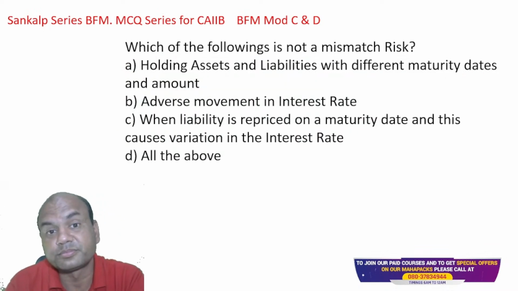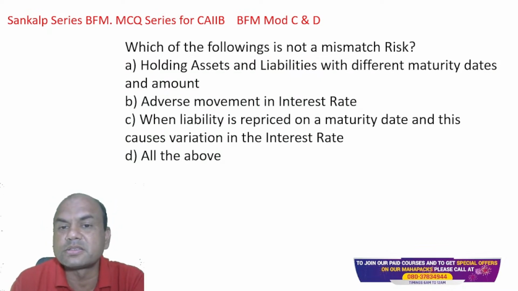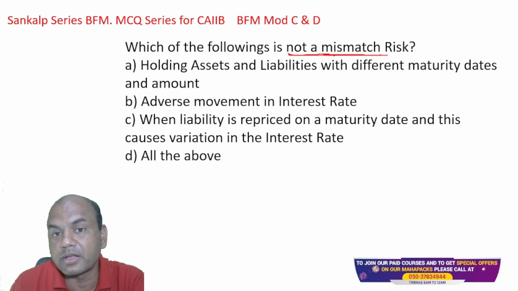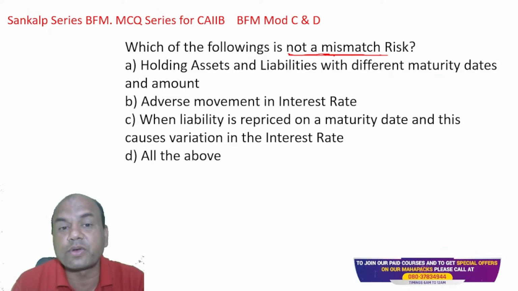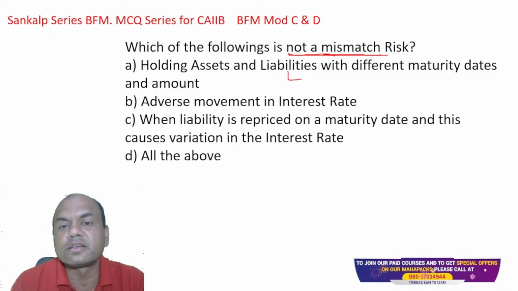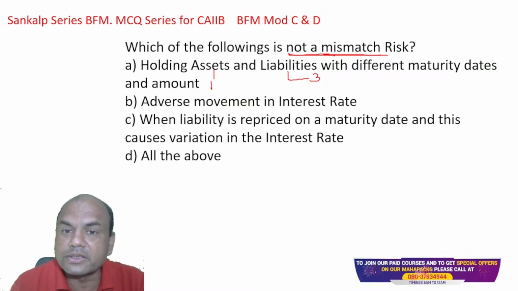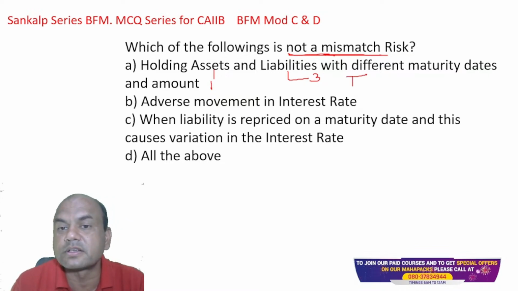Okay, only A. Which of the following is not a mismatch risk? Mismatch, what is the mismatch? Mismatch means assets and liabilities mismatch. We want "not a mismatch". Always focus on what is required in the exam. Holding assets and liabilities with different maturities and amounts. Is it not a mismatch risk? Liabilities I am having for 3 years, assets I am having for 1 year. Is it not a mismatch? Yes, it is a mismatch. So this answer is true. I want a false answer. What is my requirement? F. This is true, T.